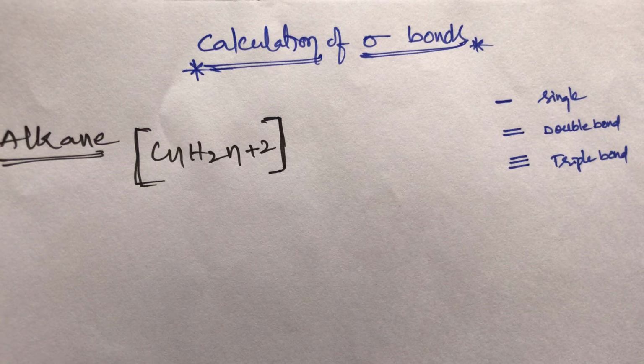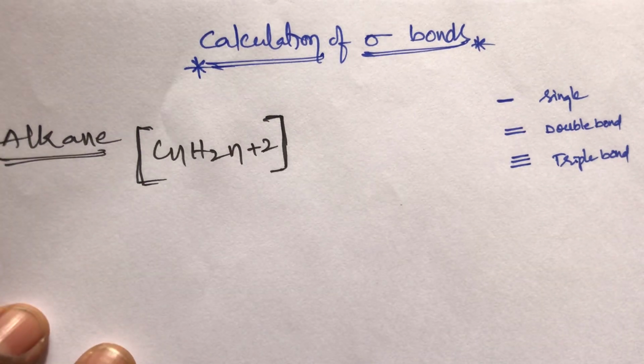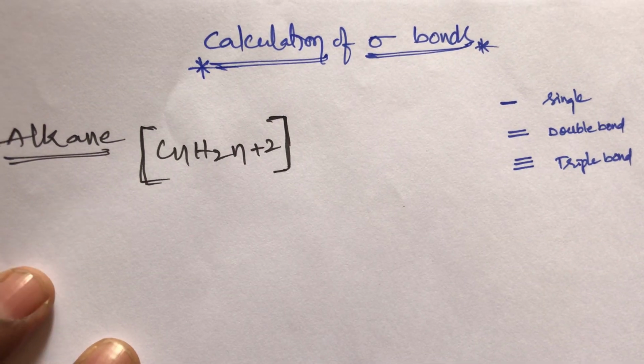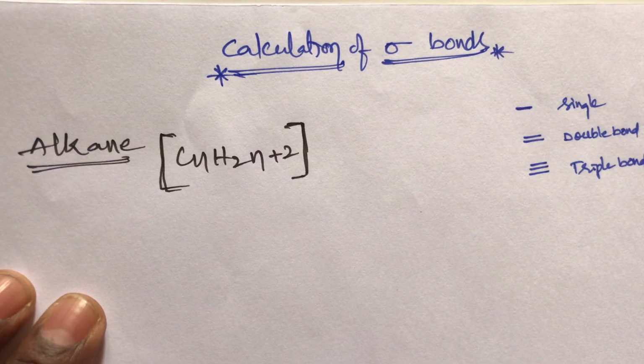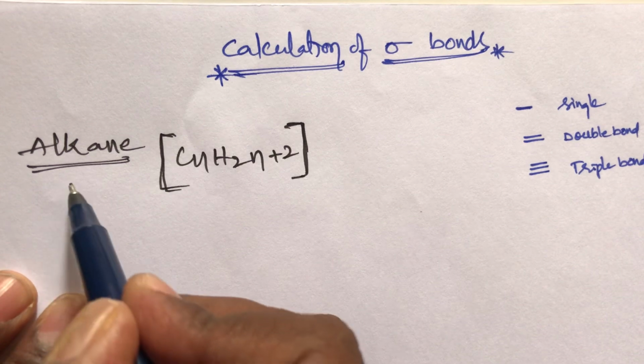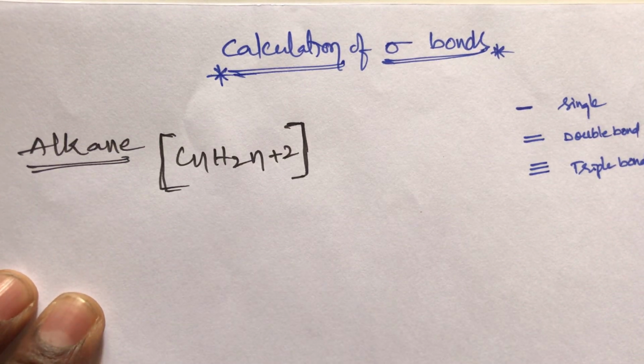Students, the next topic is calculation of sigma bonds. How to calculate sigma bonds? I will give a simple trick for calculation of sigma bonds. First, calculation of sigma bonds in hydrocarbons, that is aliphatic hydrocarbons. First one is alkanes. We know the alkane general formula is CnH2n+2.